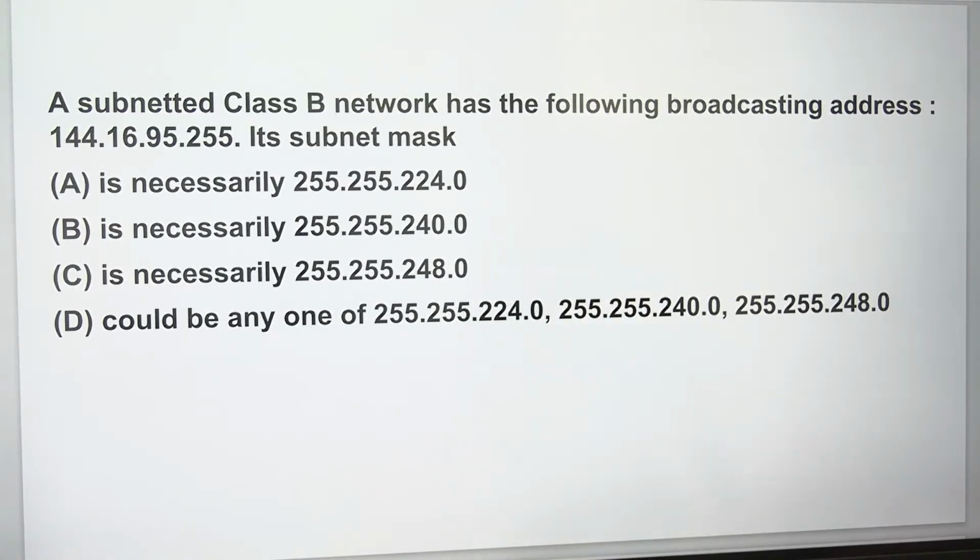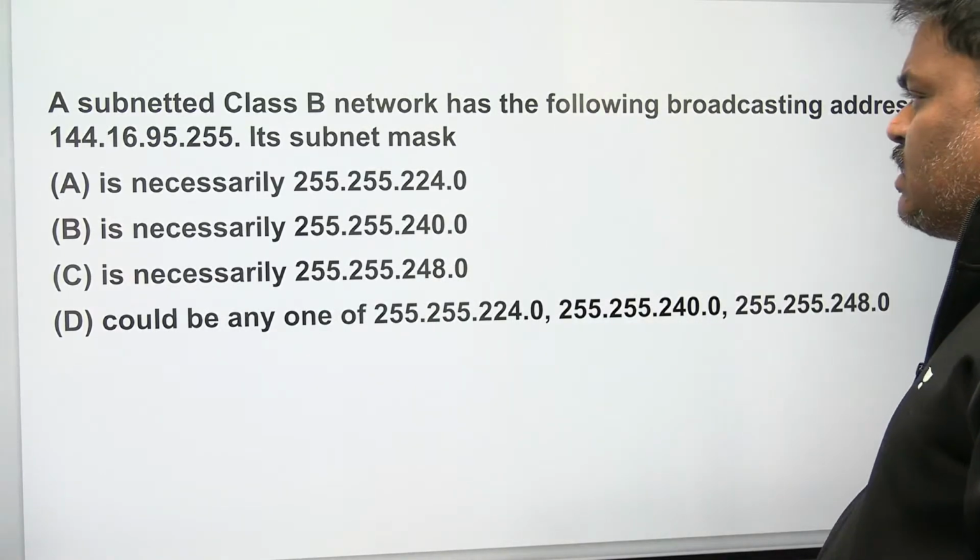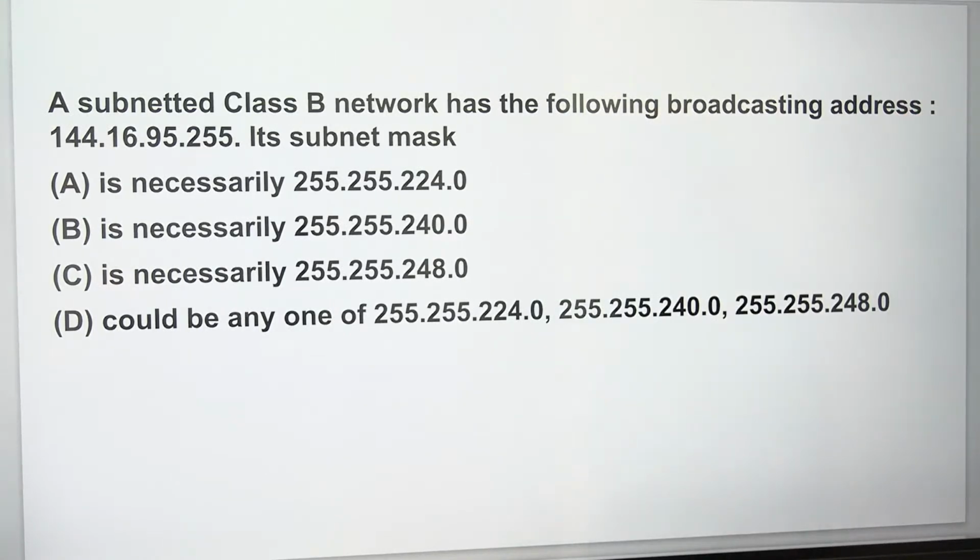A subnetted class B network has the following broadcasting address. Its subnet mask is... Can you try once?